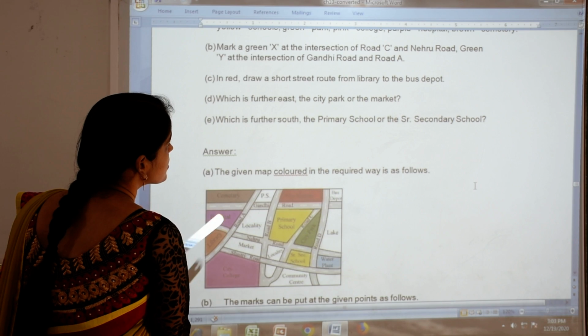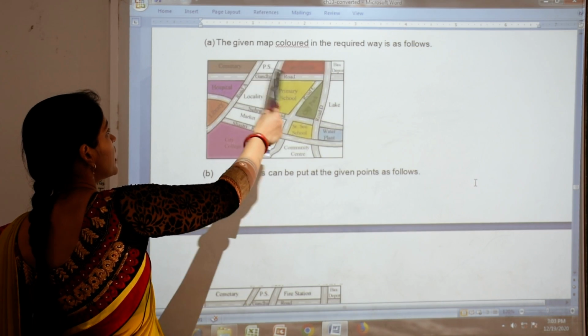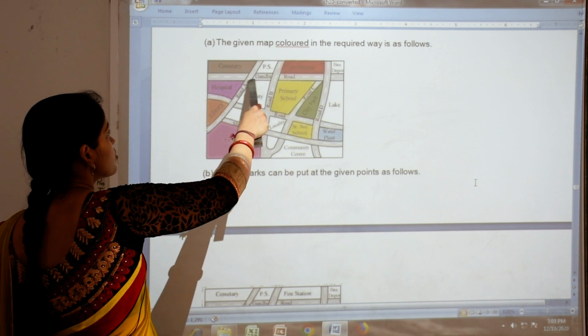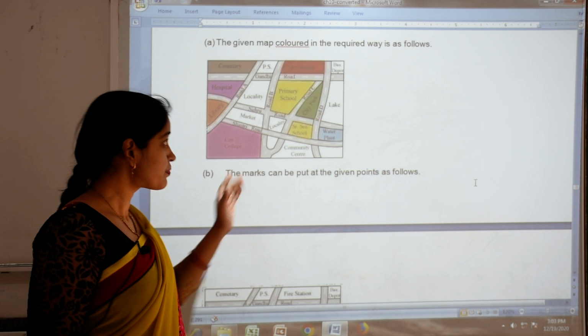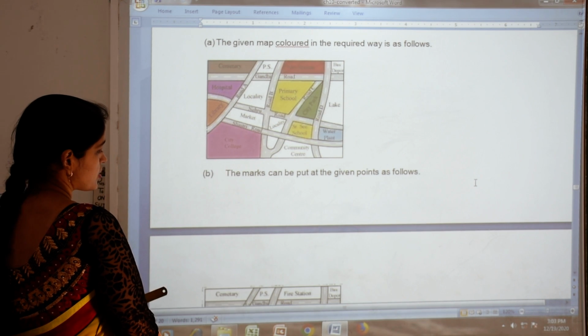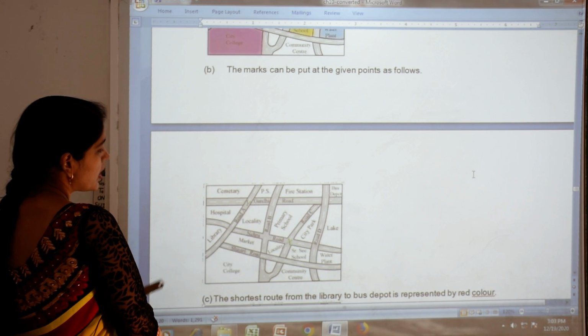this one road, which is given here in the question, Gandhi Road and road A. So this is road A and this is Gandhi Road. So you have to draw here Y. Okay, so this is the answer of question number second. So here you draw Y, here you draw X.